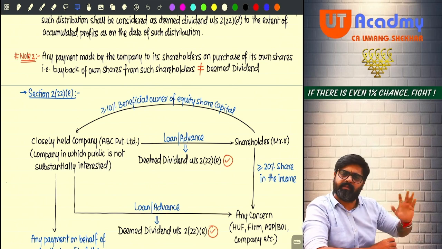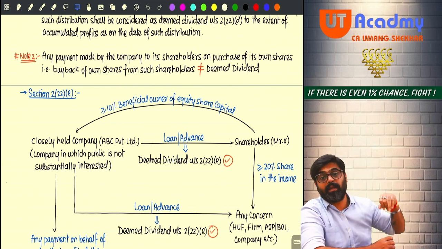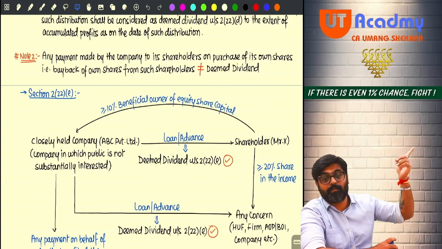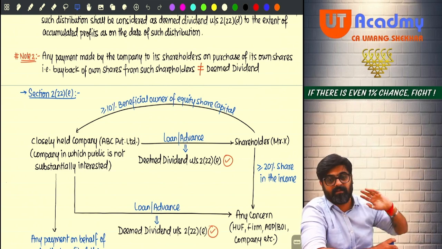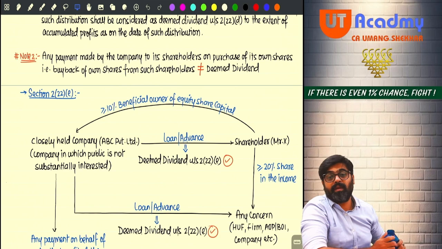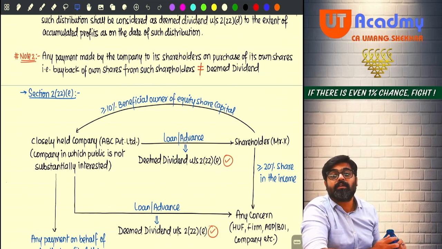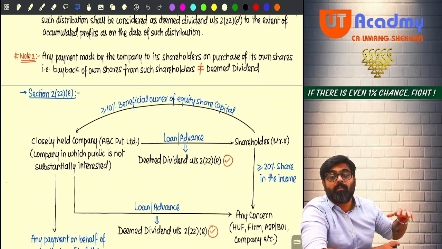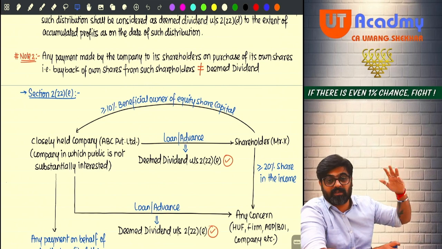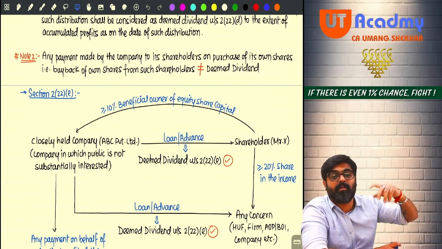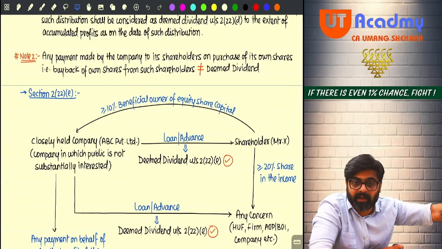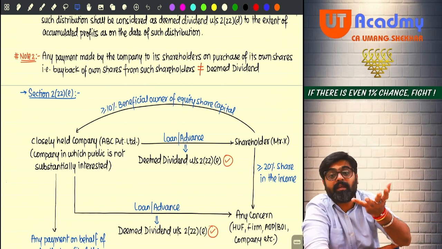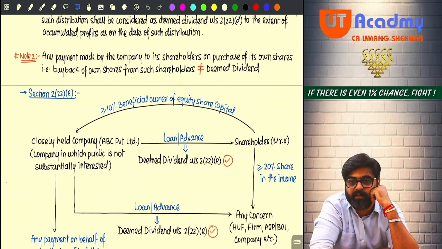It is that company which is not widely held. Now what is widely held? A company where the public is substantially interested, meaning more than 50% of the shares of the company are held by the general public. That is a widely held company, because the public is substantially interested.